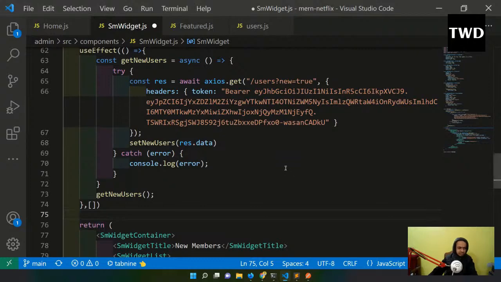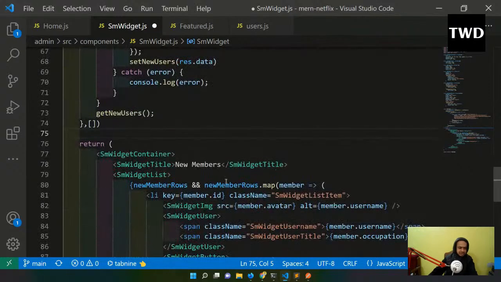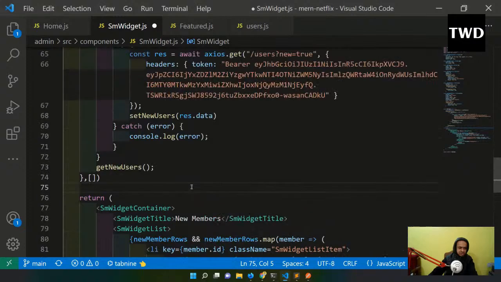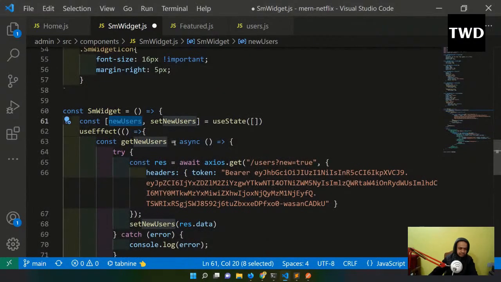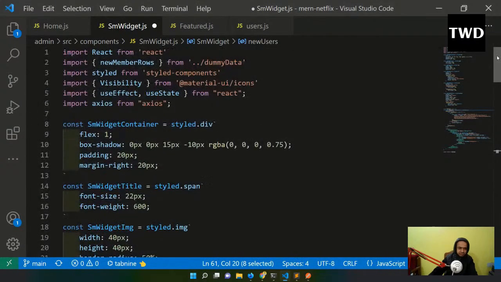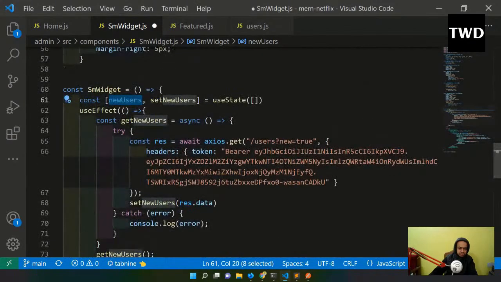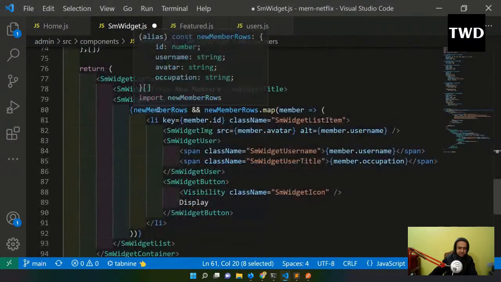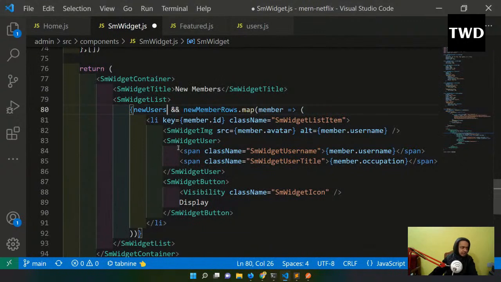Now we'll come back here, and let me have this newUsers, because now I don't want this new member and all. New member and all we were getting from this dummy data, so I don't want this dummy data anymore. So instead of the dummy data I'll have this newUsers, newUsers.map, and member dot, actually it is underscore id, because that is how it comes from MongoDB, _id.